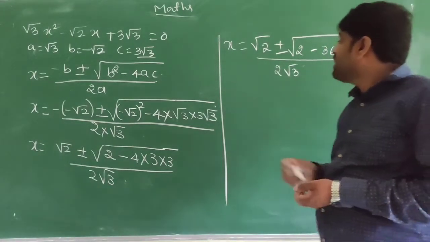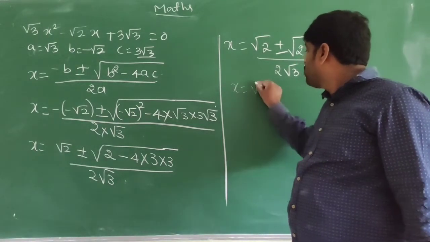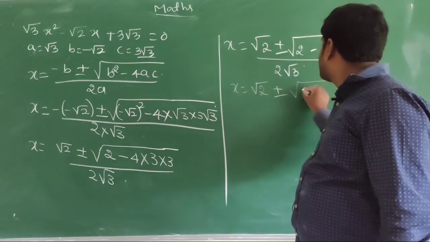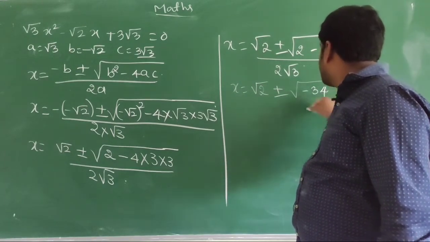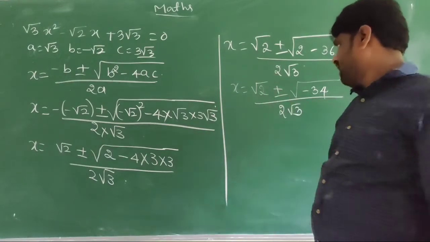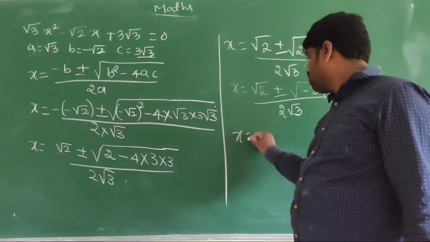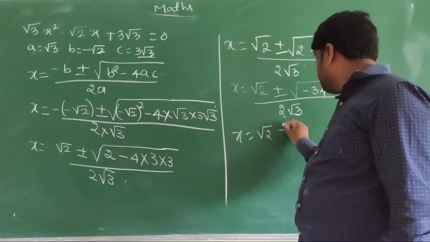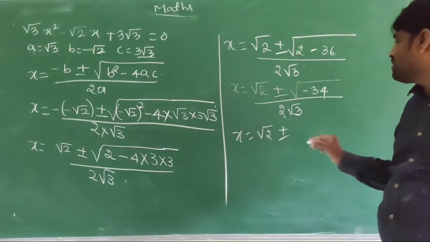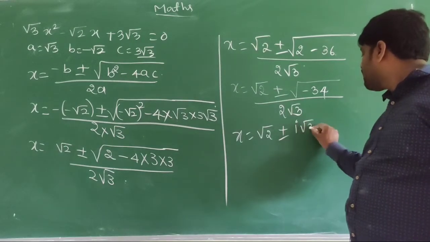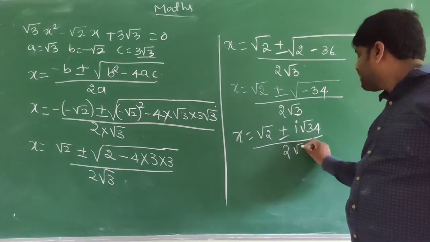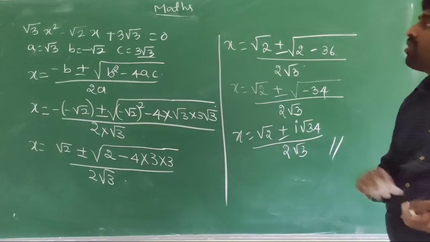So now x is equal to root 2 plus or minus 2 minus 36 is minus 34 divided by 2 root 3. X is equal to root 2 plus or minus square root of minus 34 is i root 34 divided by 2 root 3. This is the solution for this problem.